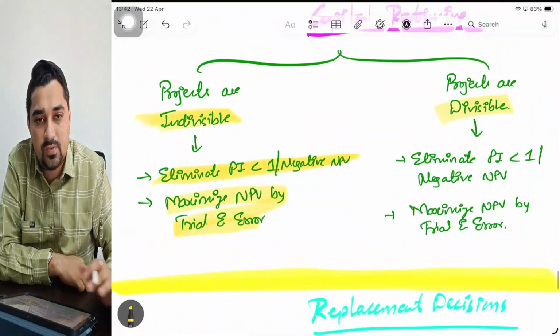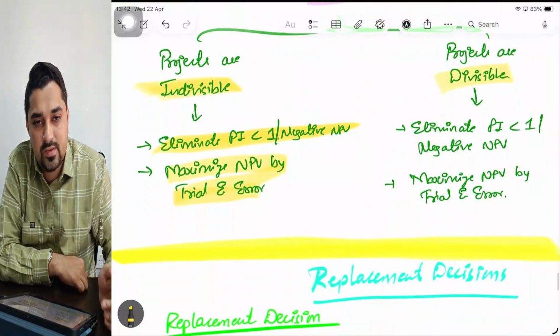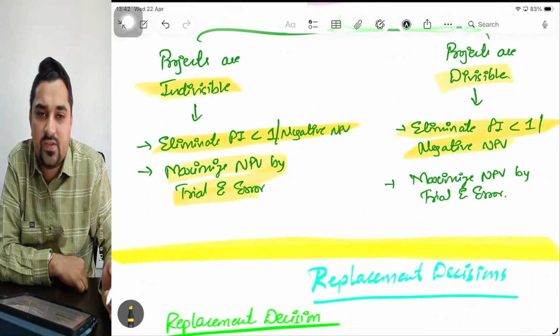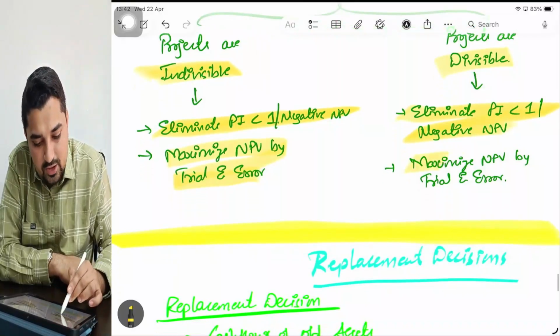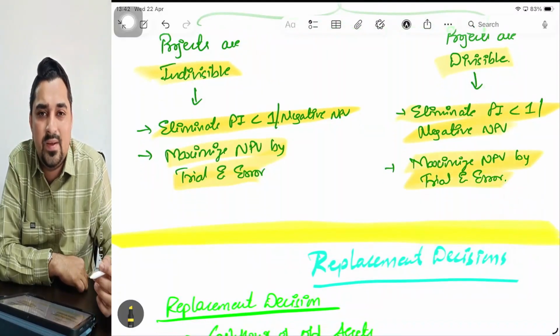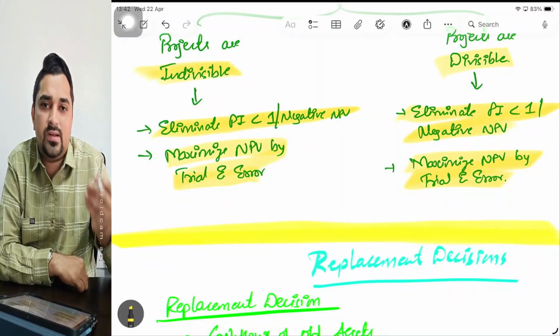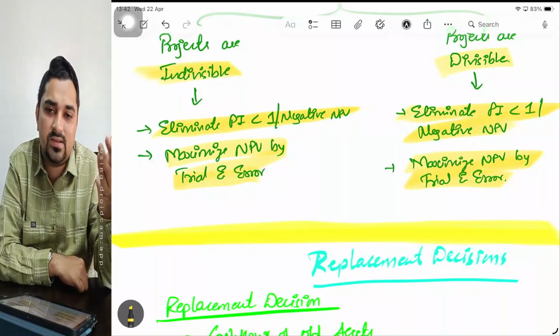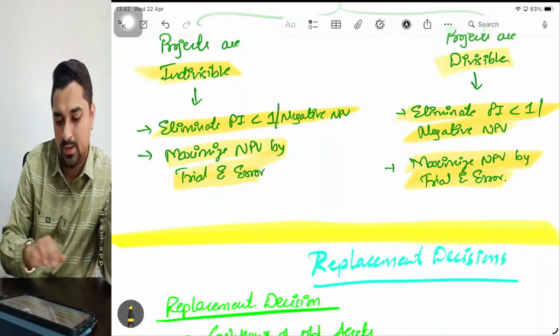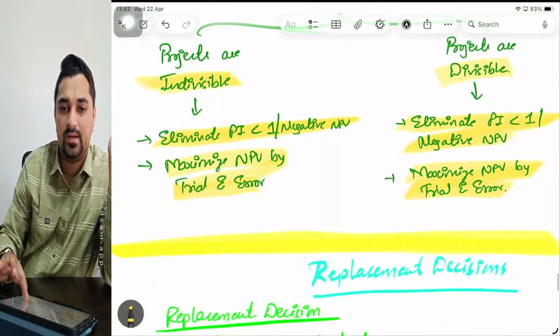Coming to projects that are divisible. If the projects are divisible, first I will eliminate those where PI is less than 1, then again my objective is maximizing NPV. By common sense, wherever PI is highest, I'll go and invest there. And whatever money I am still left with, I'll go with the second highest NPV or PI option. So by trial and error, you'll solve capital rationing questions.